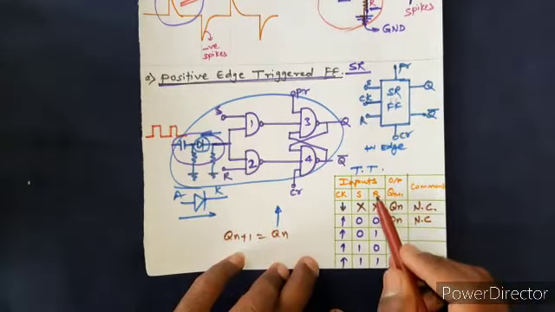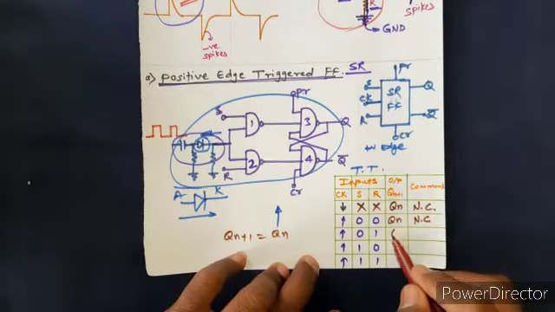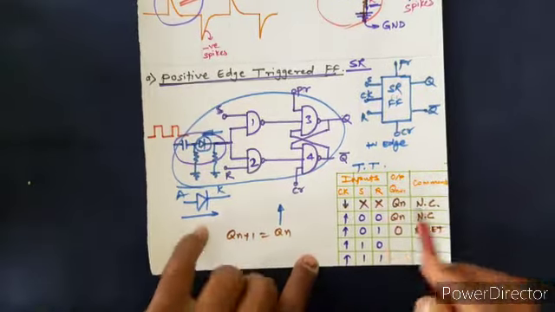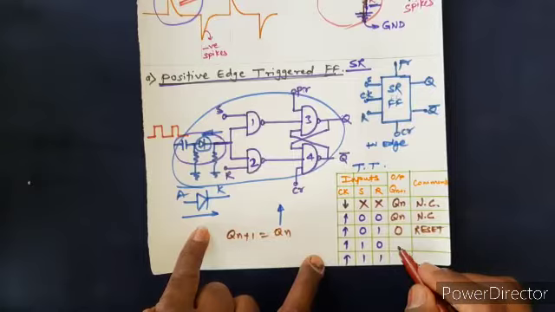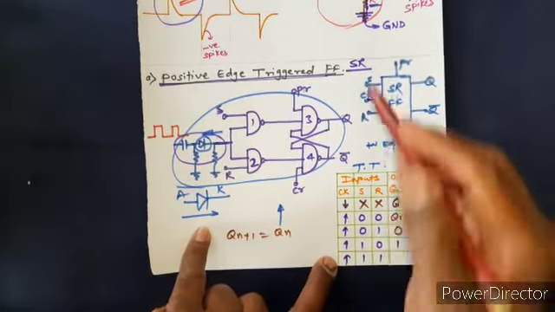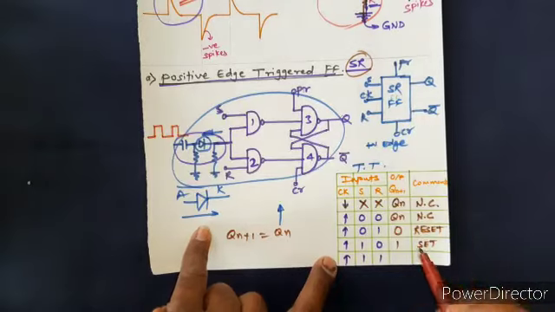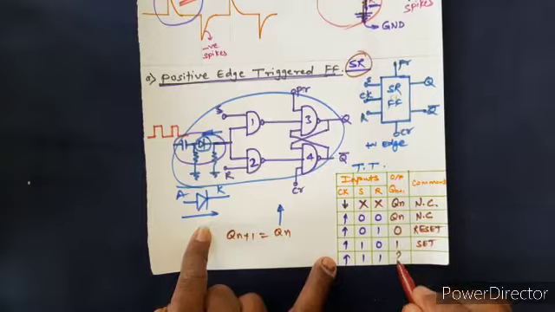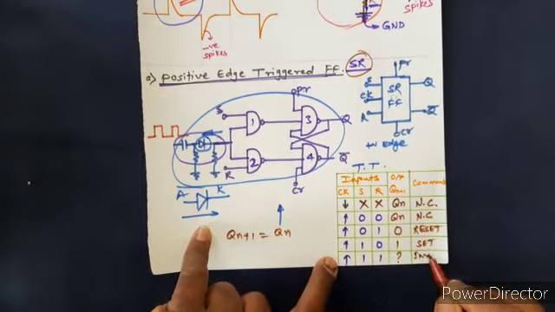Now see, this 1 is given to R, so the output is 0, which is called reset. Now this 1 is given to S, the output is 1, which is called set. And since this is an SR flip-flop, one drawback or limitation of the SR flip-flop is, if both the inputs are 1, that condition is called the invalid state.